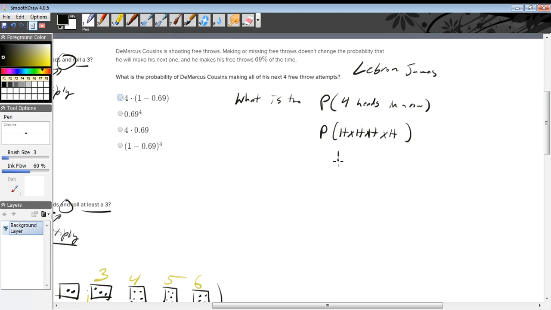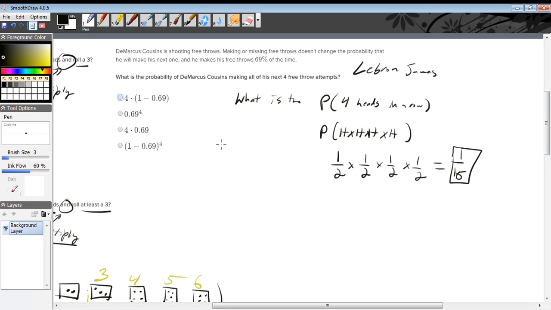So it would be 1/2 times 1/2 times 1/2 times 1/2. We want all 4 in a row, which is going to be 1 over 16. So the probability that you got 4 heads in a row would be 1/16.